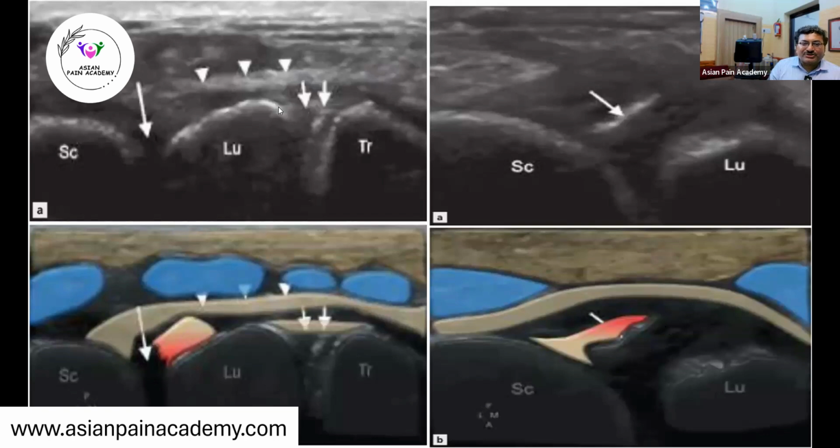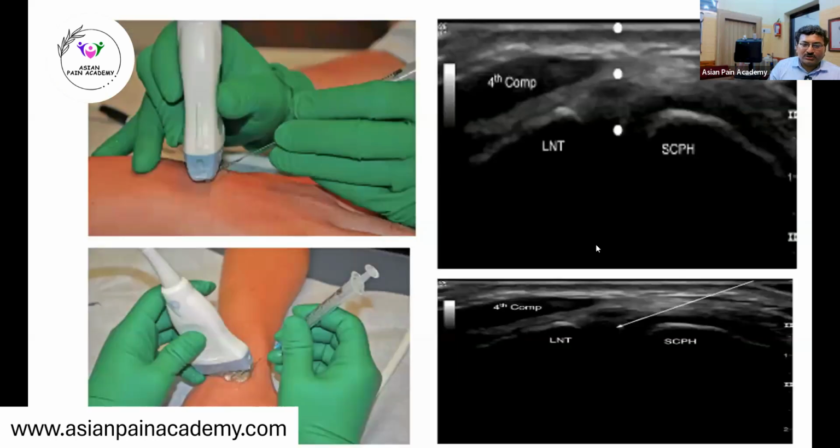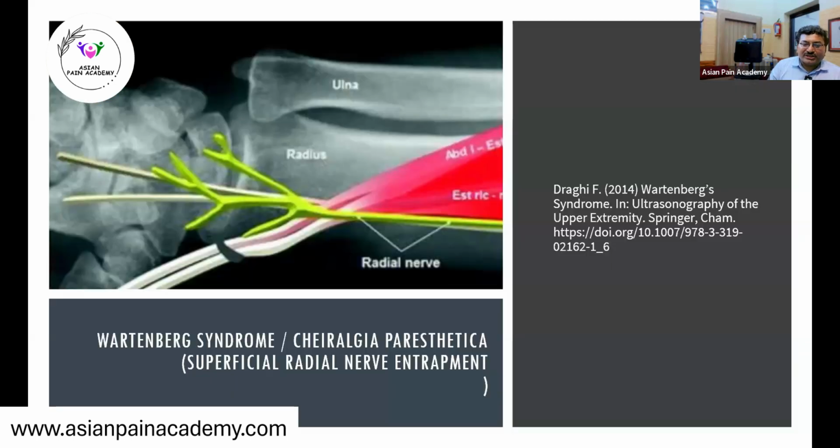Then we have the ligament injuries. As I have already demonstrated, these small ligaments can undergo injury. It is not only these two ligaments, others can also be injured, but the probability of these two ligaments is quite common. So here we can go for a PRP injection, and if there is acute inflammation, we can go for a steroid injection as well.